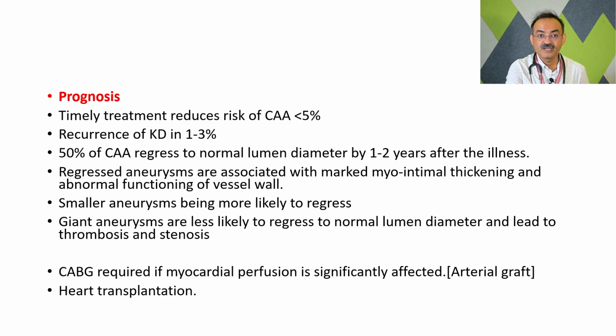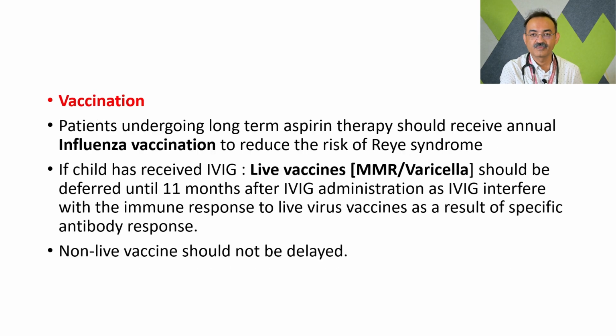Some children may require coronary artery bypass graft if the myocardial perfusion is significantly affected, and here we need to use the arterial graft and we should not use the venous graft, and very rarely the child may need heart transplantation.